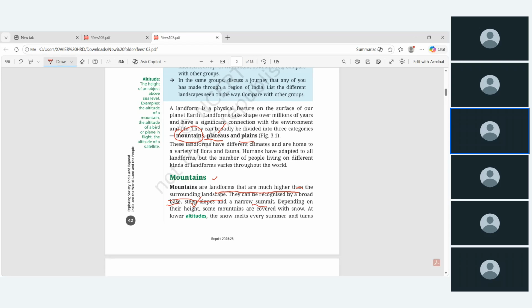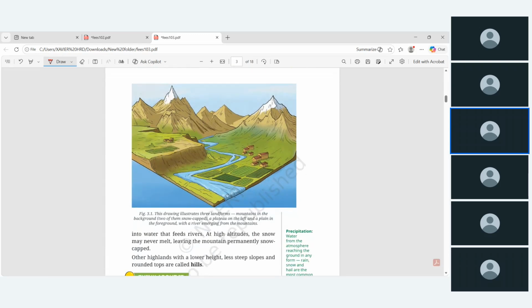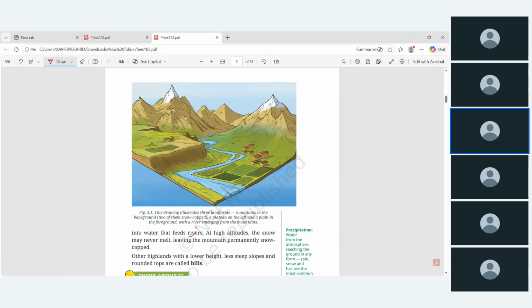So depending upon their height, some mountains are covered with snow. If the mountains are less in height, the snow cover will not be there, because that we will see in the atmospheric layer. At lower altitude, the snow melts every summer and turns into water that feeds the river. At high altitude, the snow may never melt, so leaving the mountain permanently snow capped.